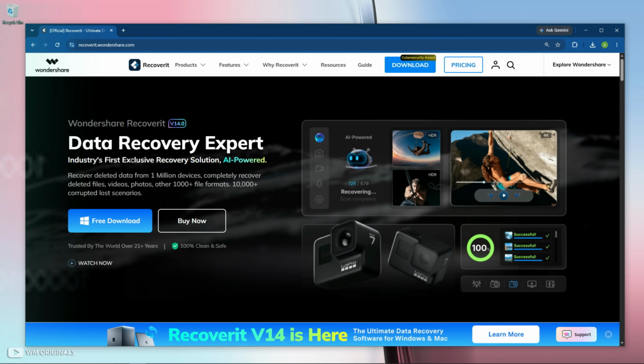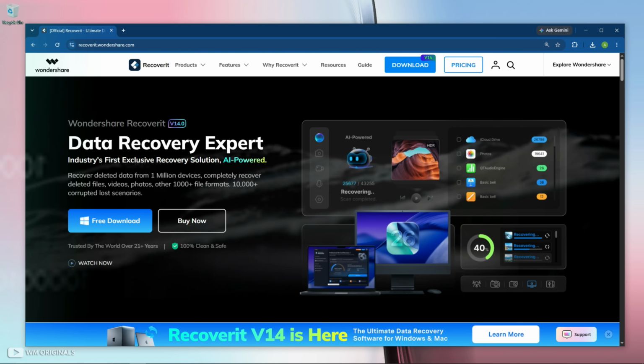Why Wondershare Recoverit? Well, because Wondershare Recoverit is the best SD card recovery software for Windows and Mac, and I have personally used it many times to get back my permanently deleted files from SD cards, pen drives, external hard drives, and many more devices.